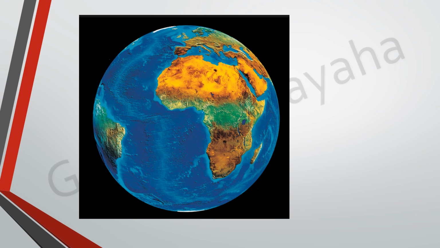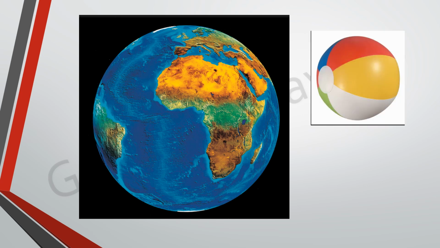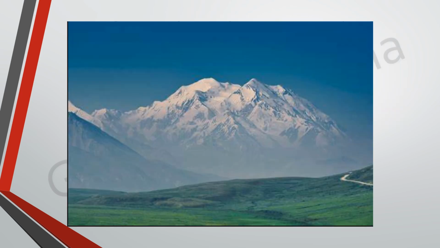What is it that you see on the screen here, children? Yes, our earth. And what is the shape of this earth? Yes, it is spherical in shape. And is the surface of the earth as smooth as this ball, children? Surface means what? The top portion, the place where we are all staying, where we are all living. Is that very smooth? No, it's not as smooth as this ball. It has got many ups and downs. Isn't it, children? It has got mountains and hills.